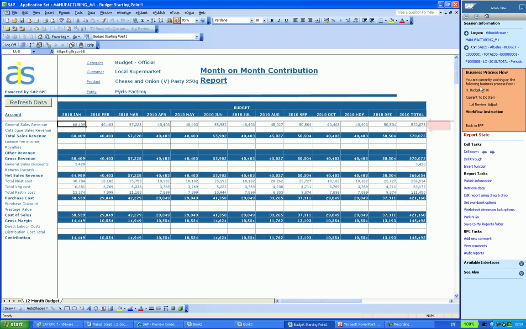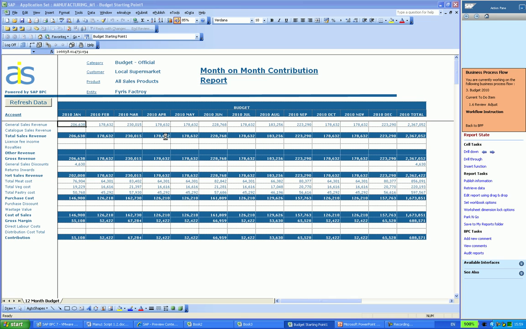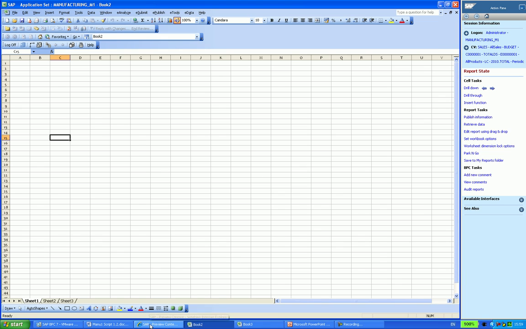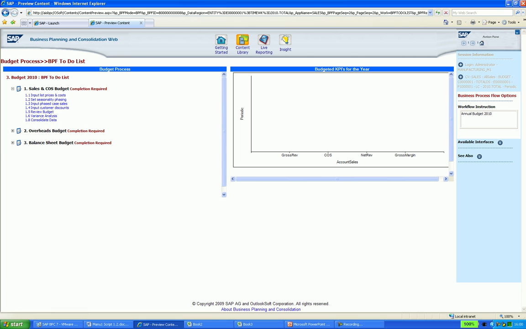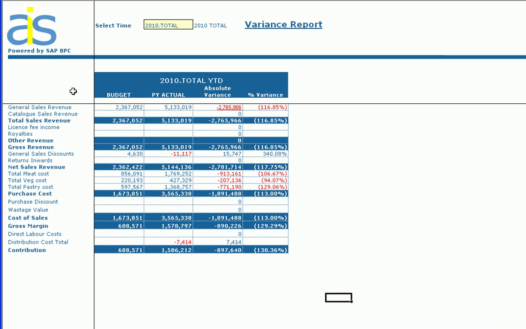I can easily change the view of this report to look at all products. As you can see, the report refreshes automatically and my total budget sales for all products is 2.367 million. Next I want to analyse my sales budget against my prior year actuals. Finally, I select Process Substep 1.6. Here we can see the full year variances for all products.